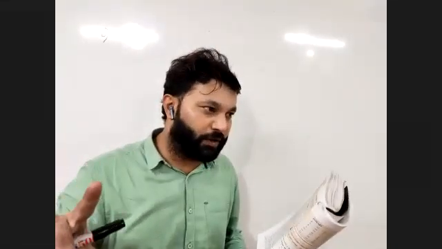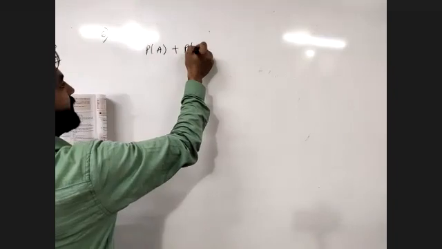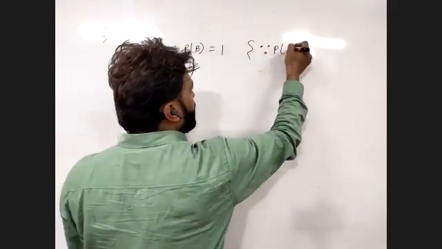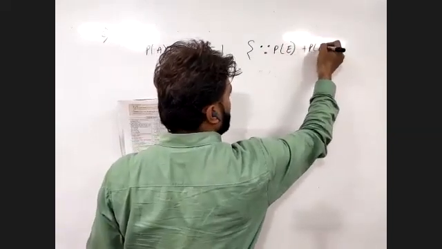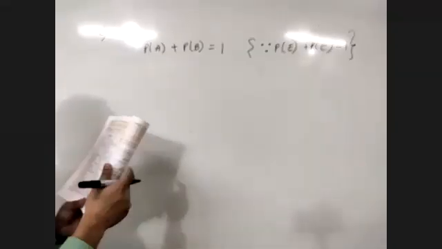Sixth question. If A and B are two complementary events, complementary is the event of non-occurrence. So what is the relationship between PA and PB? So this will be PA plus PB equal to 1. And the reason we'll mention: the probability of happening of the event and non-happening of the event sums to 1.